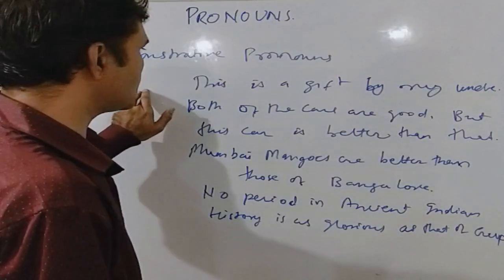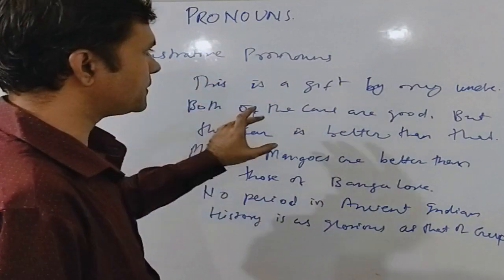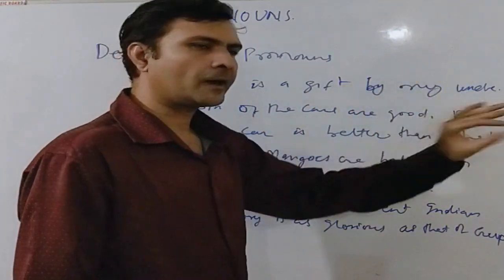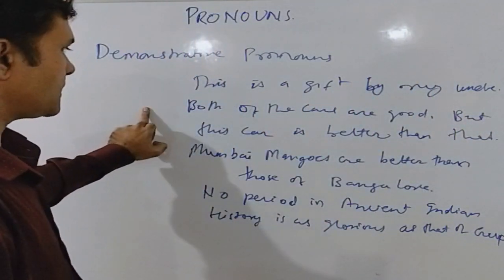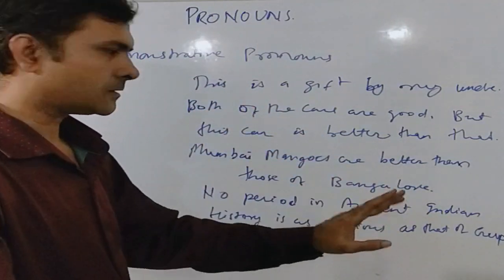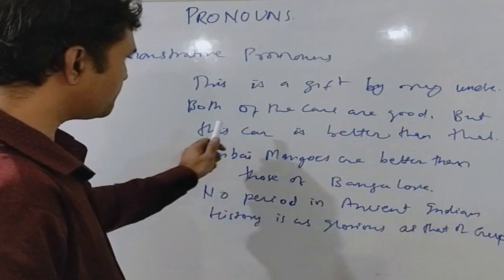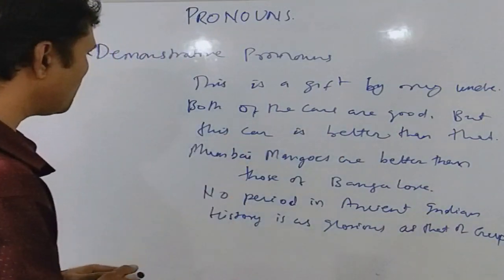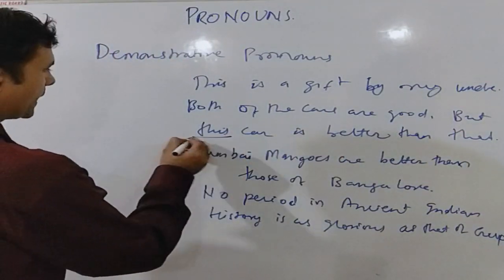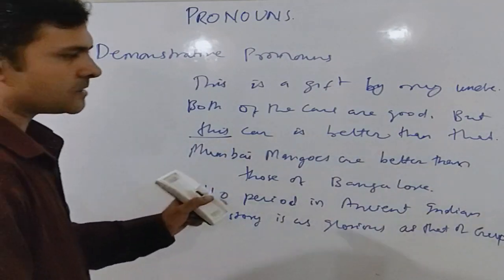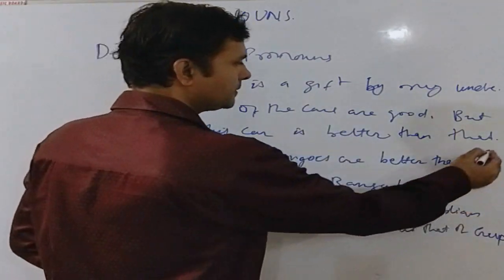Now, in the first case, this is referring to a gift which is a gift by my uncle. In the second case, there are two cars, but this car is better than that. In case of this and that, the thing which is near is referred by this, and the thing that is far is referred by that.